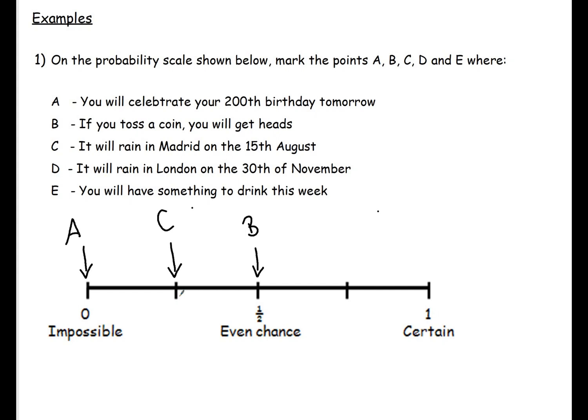It's likely to rain in November in London. It's quite wet, so D would go there. E, you will have something to drink this week. Yes, that's certain. We are all going to drink something this week as we need it to stay alive. Okay, so that's how you'd answer a question on probability scale.